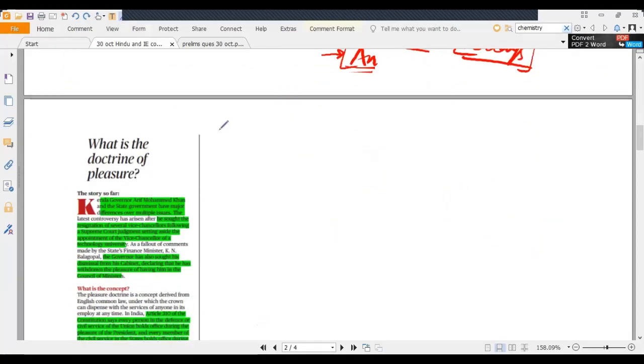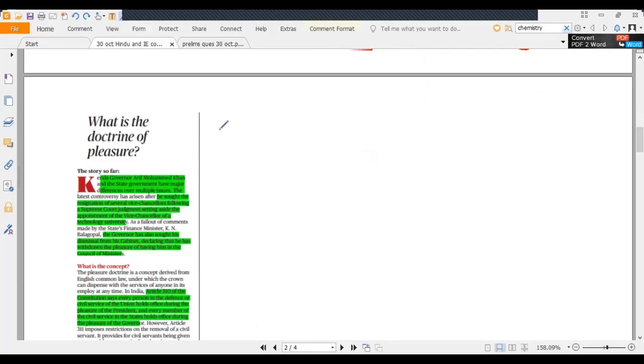So the next news item is related to the doctrine of pleasure. The context behind it is there have been many differences between the Kerala governor and state government in the recent past, the latest being the resignation demand by the governor from vice chancellors of 9 universities after the Supreme Court judgment setting aside the appointment of a vice chancellor of a university in Kerala.